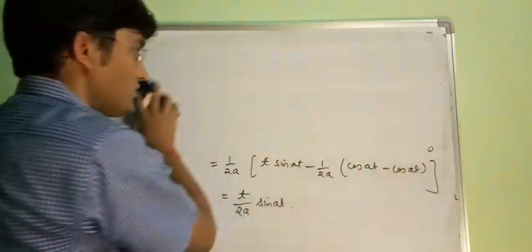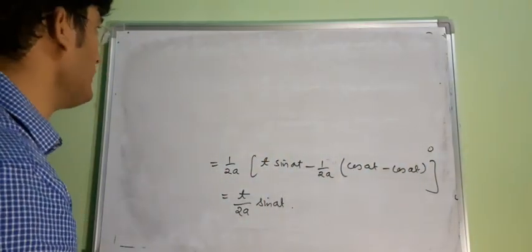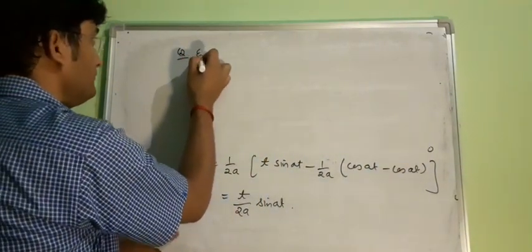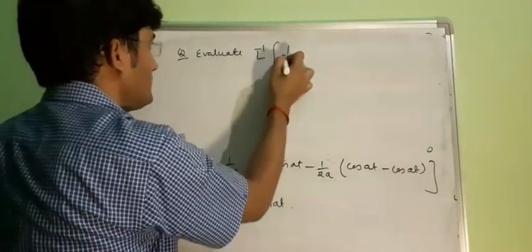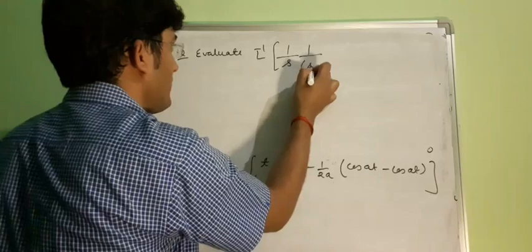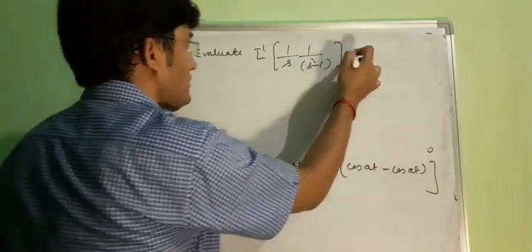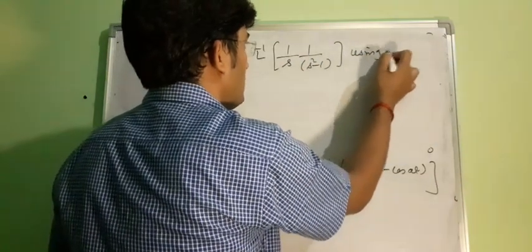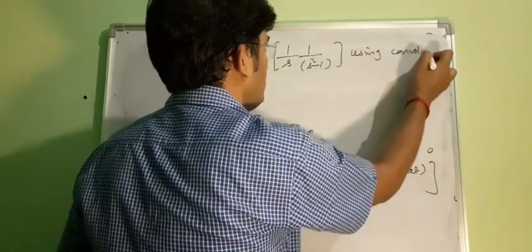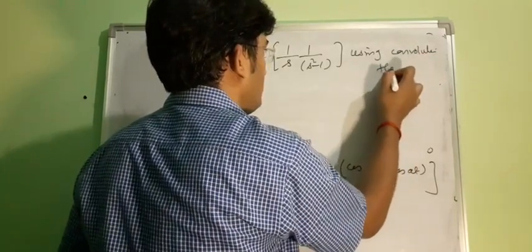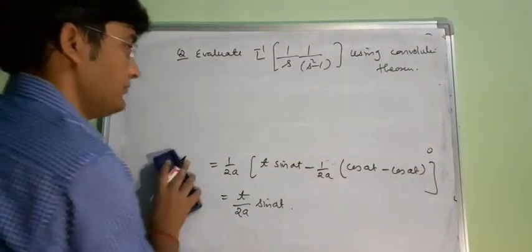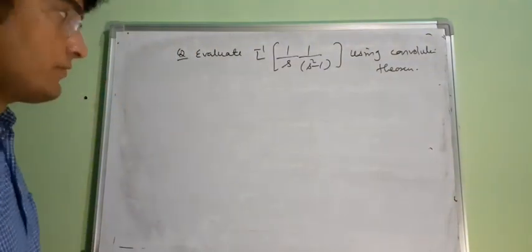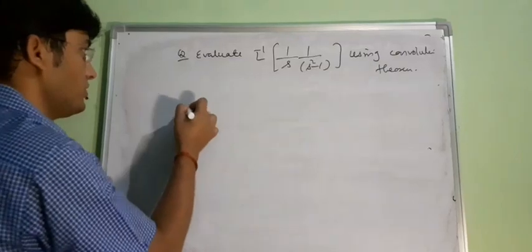Let us solve another question. Evaluate the Laplace inverse of 1 by s into 1 upon s square minus 1 using the convolution theorem. So, solution.